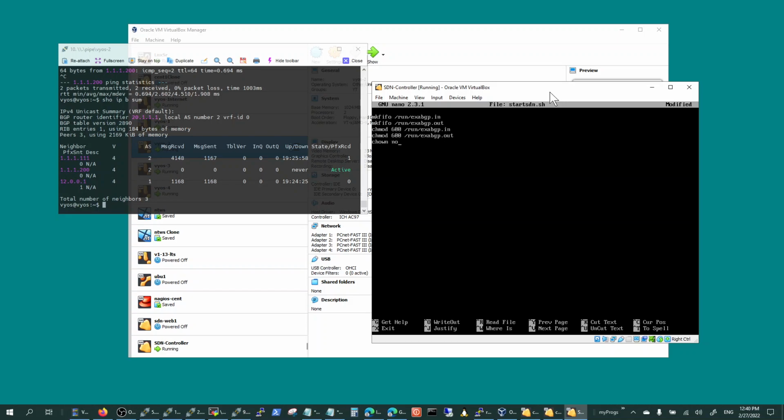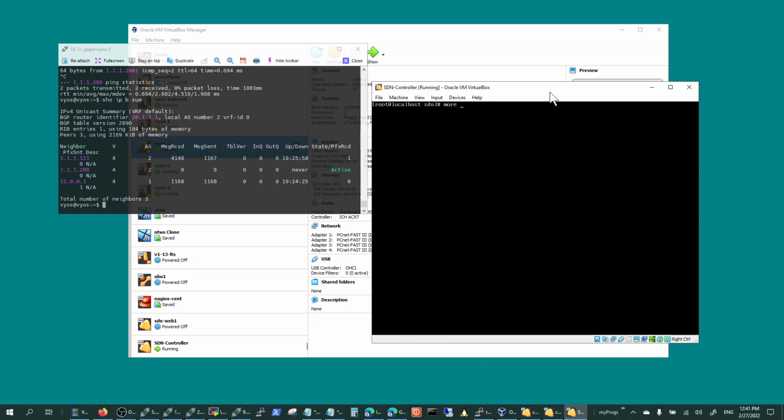Since I'm using root, it gives you problems with root. xbgp.in, Control K, U, and then I'm going to start it. xbgp with this conf file that we just wrote, conf.ini, and we're going to start this in the background.